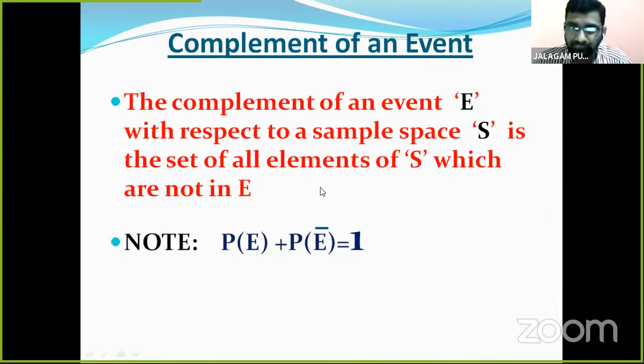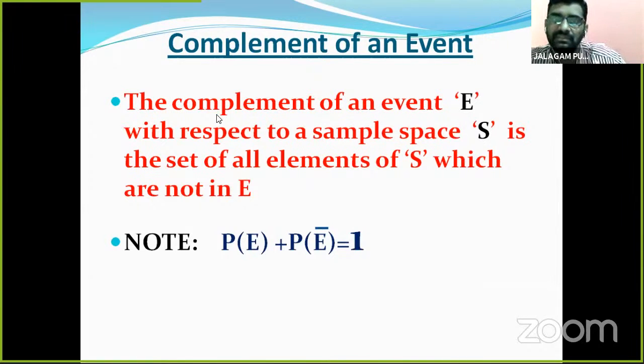Here we already discussed that P of E plus P of not E is equal to 1. The complement of an event E with respect to sample space S is the set of all elements of S which are not in E. This is the complement of an event.